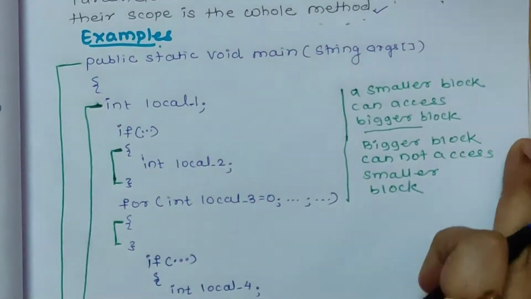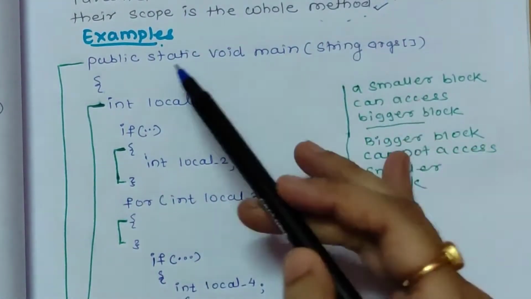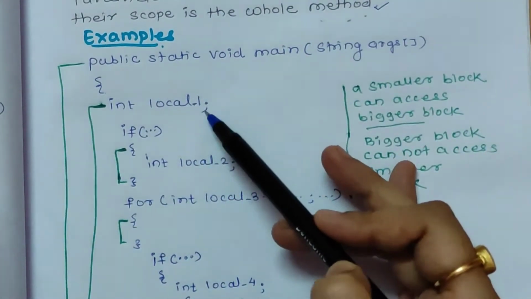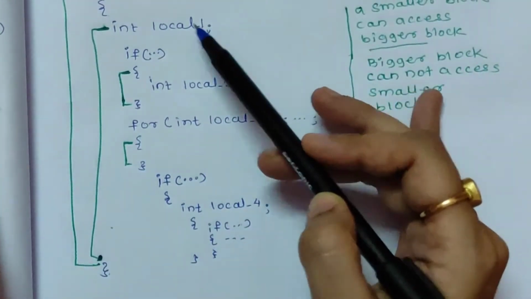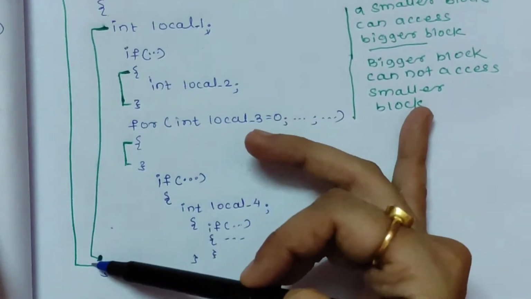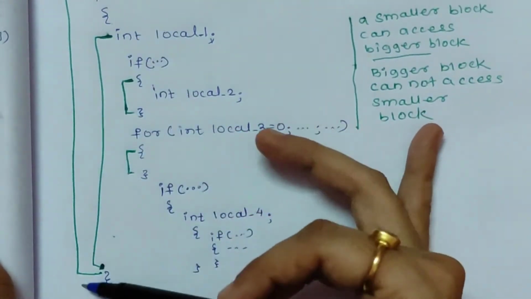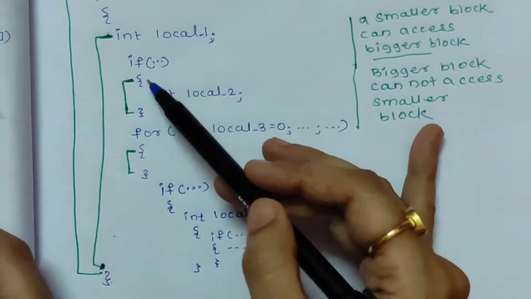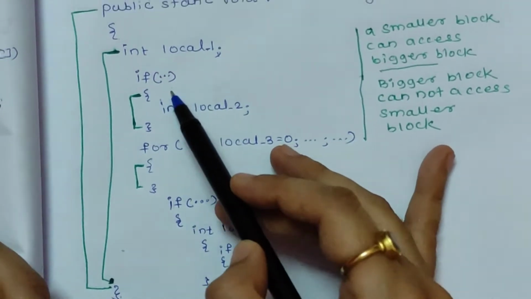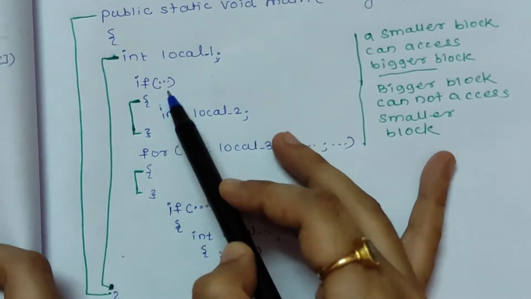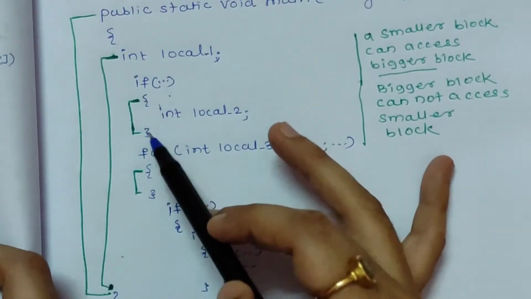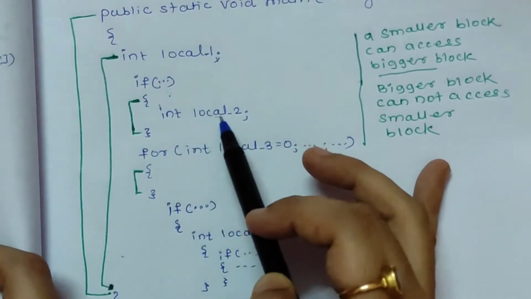You can see here, this is a main method. In the main method we have defined a local variable, local one. So the scope of this local one variable will be this whole block. Then after that we have defined an if structure, and in this if block we have defined a variable.